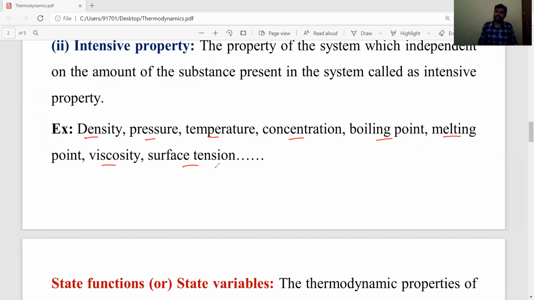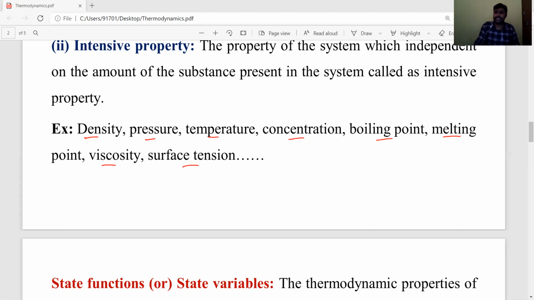So such type of properties which are independent of the amount or quantity of substance are called intensive properties. Intensive properties examples: density, pressure, temperature, concentration, boiling points, melting points, viscosity, and surface tension.